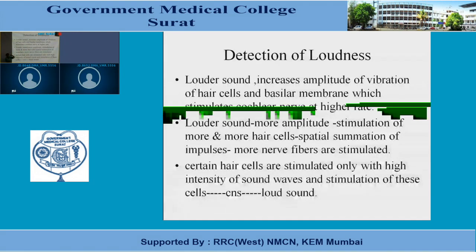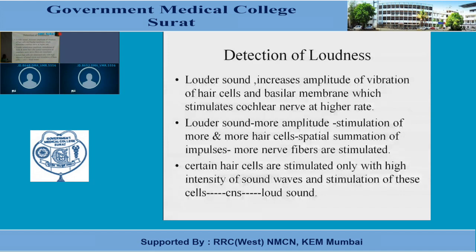The second method by which loudness is detected is this: the louder the sound, the greater the amplitude of vibrations of the basilar membrane, and the more excitation of the hair cells, as a result of which there will be spatial summation of impulses and more nerve fibers are stimulated, carrying increased signals to the central nervous system.